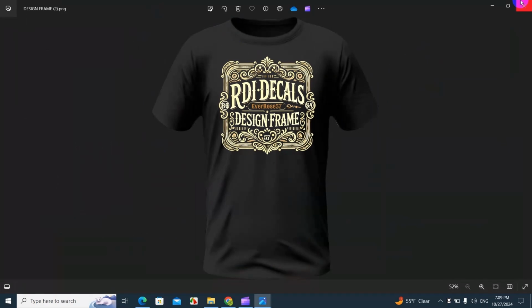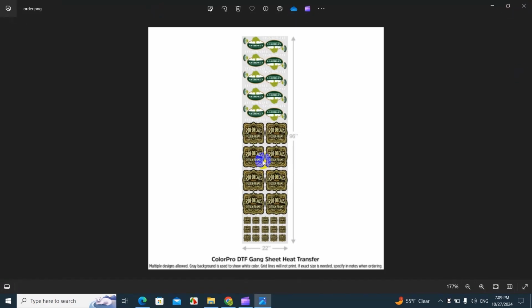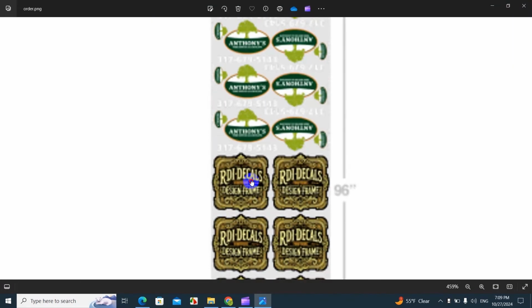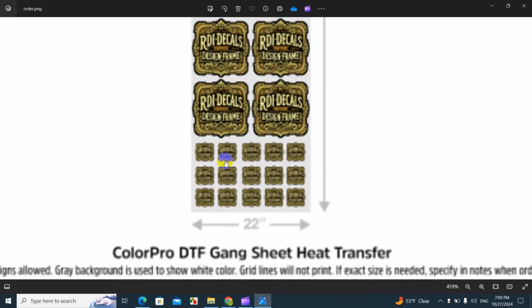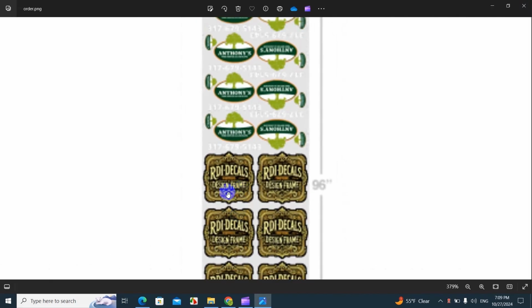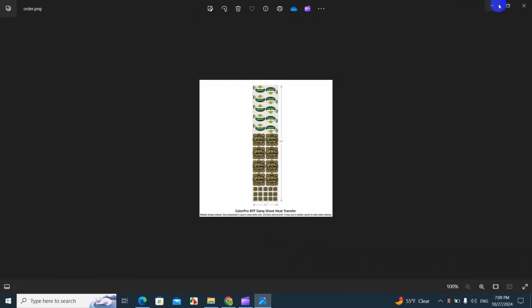Okay, now let's check it out, and here it is, how the black t-shirt looks with this design. I love it. And by the way, I already placed these transfers, and here's the order and the size of the transfer that we order. Here you can see a lot of little ones and big ones, so they're on their way on DTF. So stay tuned for that.